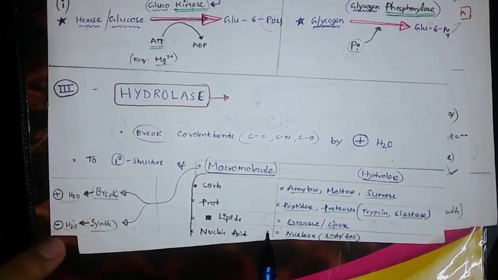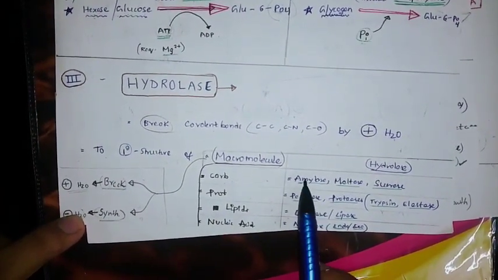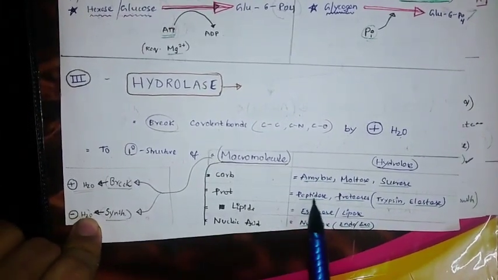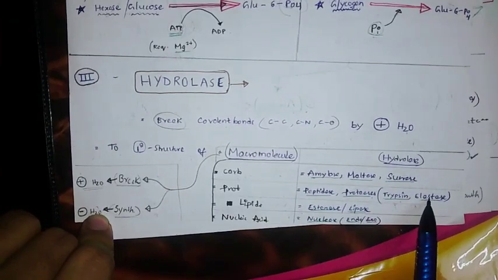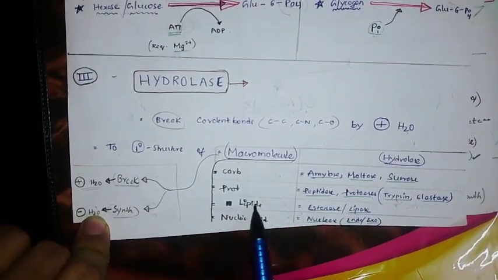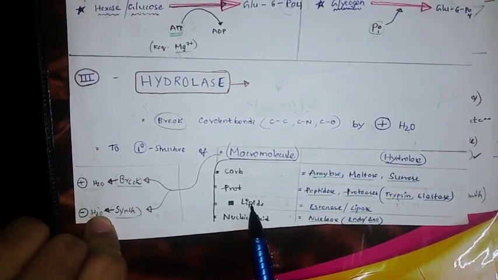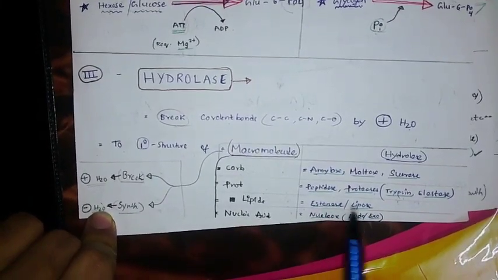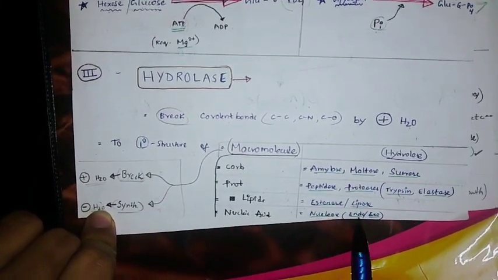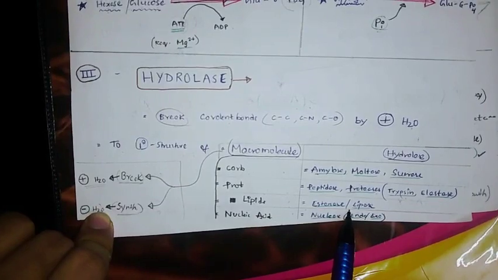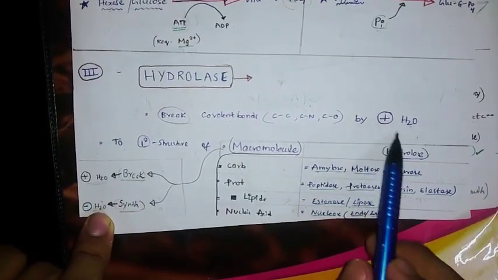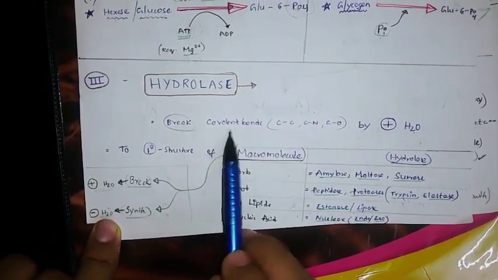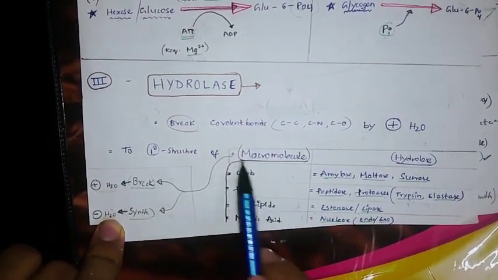For these we know very well-known enzymes: amylase, maltase, sucrase; peptidase and proteases, where the types are trypsin, elastase, chymotrypsin, as you know from the digestive system; for lipids, esterase and lipase; for nucleic acids, nuclease, endonuclease or exonuclease. You all know this very well. In these reactions, if there is addition of water with breaking of covalent bonds, then we call it a hydrolase enzyme.